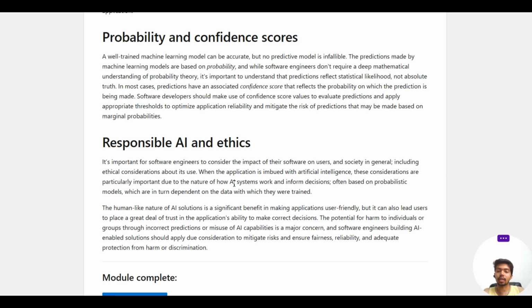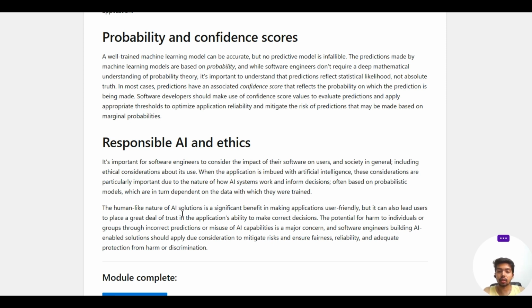So it's capturing the meaning, but since it has been trained on data that might itself be biased, the LLMs having been trained on natural languages, how do you actually control it? You have to make your AI responsible. These systems are often based on probabilistic models, which are in turn dependent on the data with which they were trained.